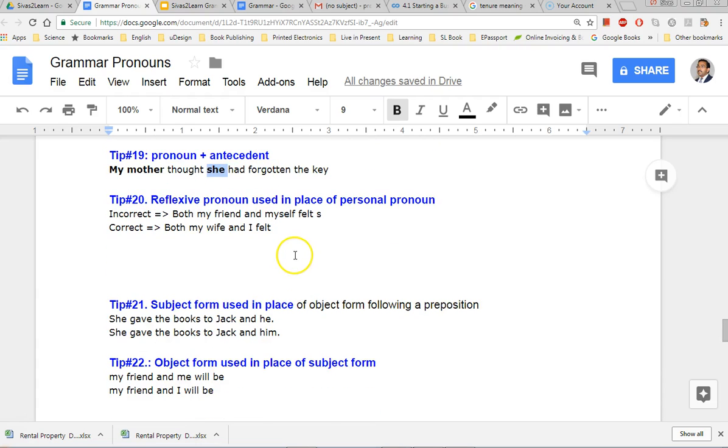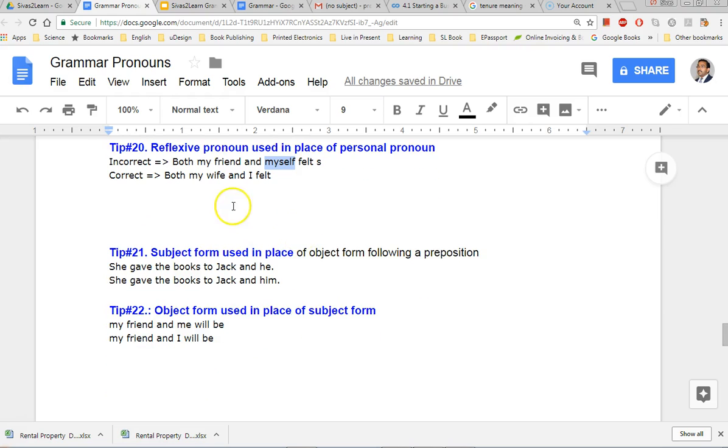I'll go through some examples here as well. Both my friend and myself felt. You see, this is a subject, but you are using a reflexive pronoun. This is incorrect. Both my wife and I felt, right? My friend or I. Subject form: there is another mistake people make. She gave the book to Jack and he. No, that's not he. Jack and him, right?